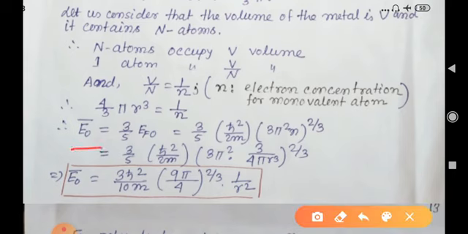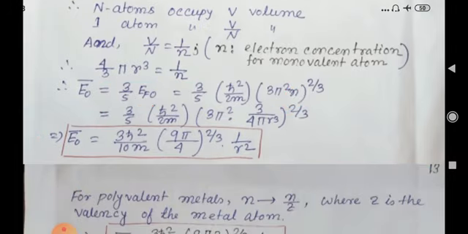Hence our expression E0 bar becomes 3/5 of EF0, and if we use the expression for EF0 obtained in our last class, h cross square by 2m, 3 pi square n whole to the power 2/3, then by simplifying, 3/5 h cross square by 2m, 3 pi square, and in place of n we use this relation, so it becomes 3 by 4 pi r cube whole to the power 2/3. Therefore the final expression for E0 bar in terms of the atomic radius becomes 3 h cross square by 10 m, 9 pi by 4 whole to the power 2/3, times 1 by r square. This expression is for a monovalent solid.